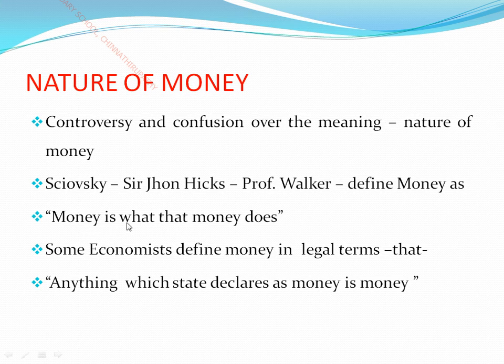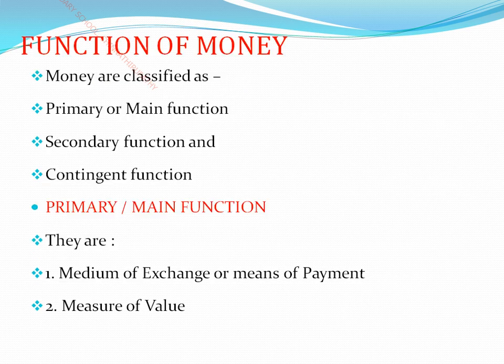So without money there is nothing in the world. Money is what money does. Money can do anything. This is the definition of this great economist. Some economists define money in legal terms, that is, anything which the state declares as money is money. See how they have given the definition. Anything we need, we can declare money as a medium of exchange and purchase the things we need. Okay, children? This is the concept of this definition.